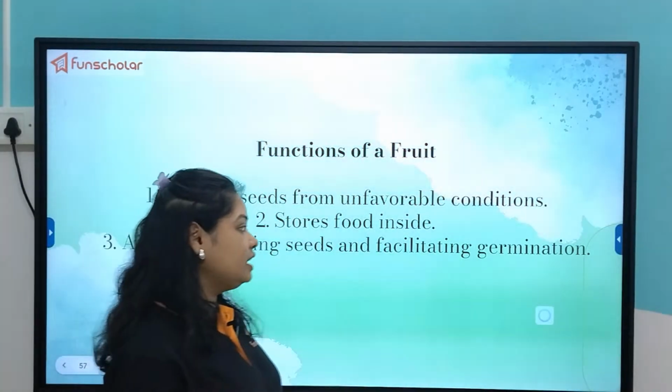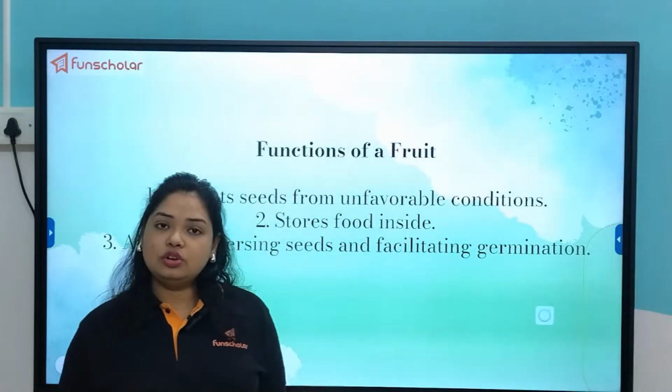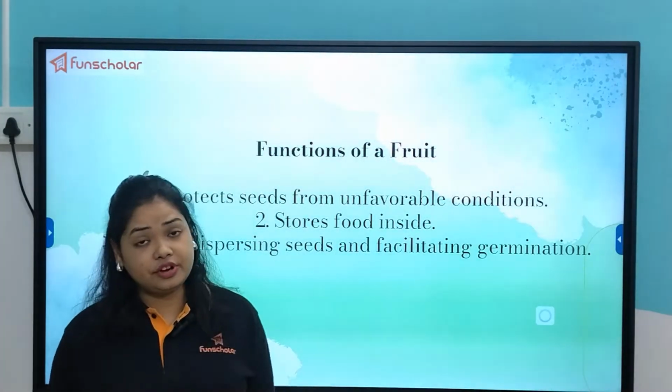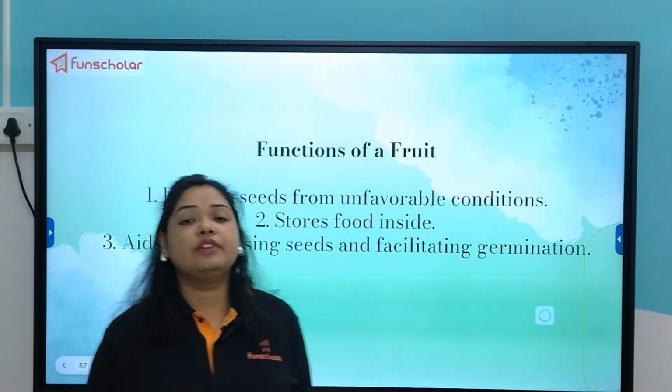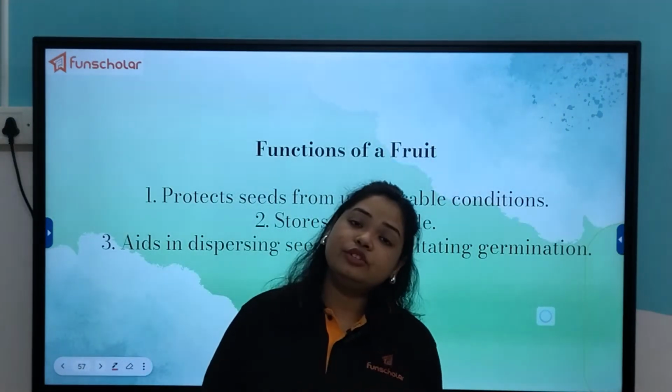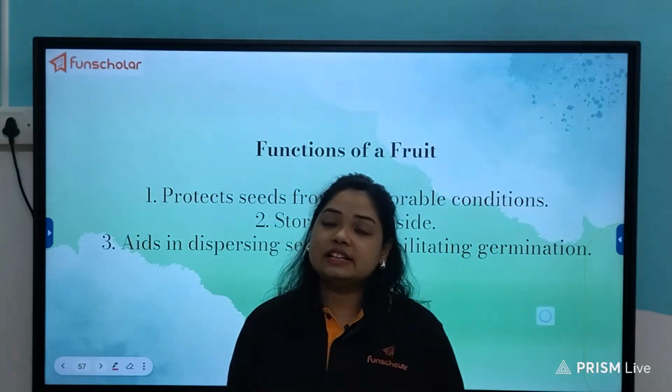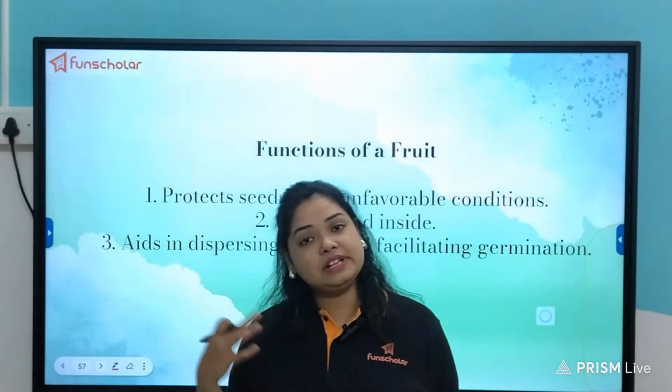And also it aids in dispersing seeds and facilitating germination. We all know that we love to eat fruits, be it the fleshy fruit or the dry fruit, whatever it is. Whenever we eat the fruits and then throw away the seeds here and there, the seeds are dispersed from one place to another.